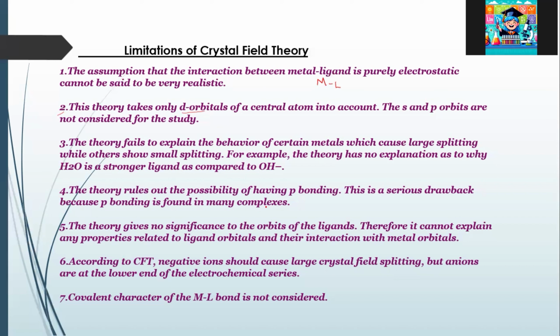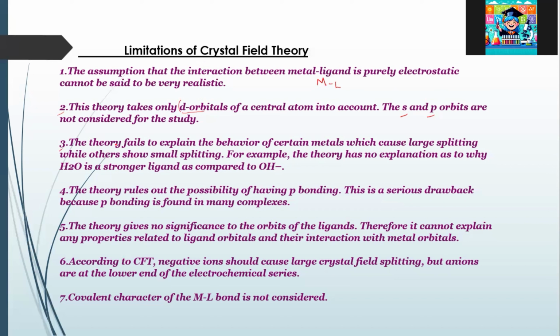But there are other orbitals of the central metal atom, like p and s orbitals. These can also take part in bonding, but these are not considered in crystal field theory. Only d orbitals are considered. So this becomes one of the drawbacks of crystal field theory, because it neglects s and p orbitals.